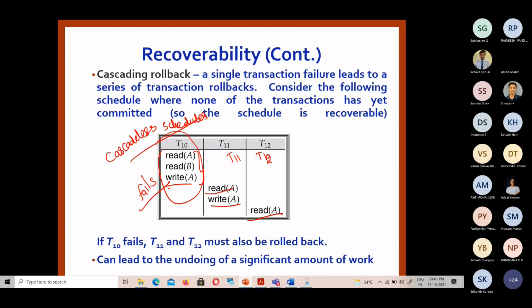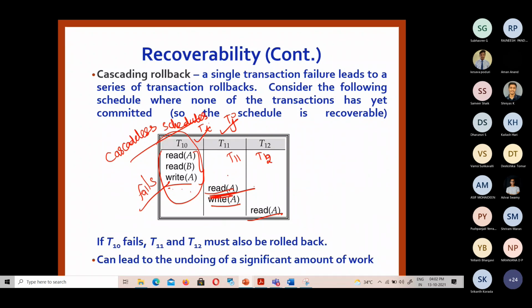To avoid a cascadeless schedule, sorry, to have a cascadeless schedule, what can we do? If for each pair of transactions Ti and Tj, Tj reads the data item previously written by Ti, the commit operation of Ti should appear before the read operation of Tj.